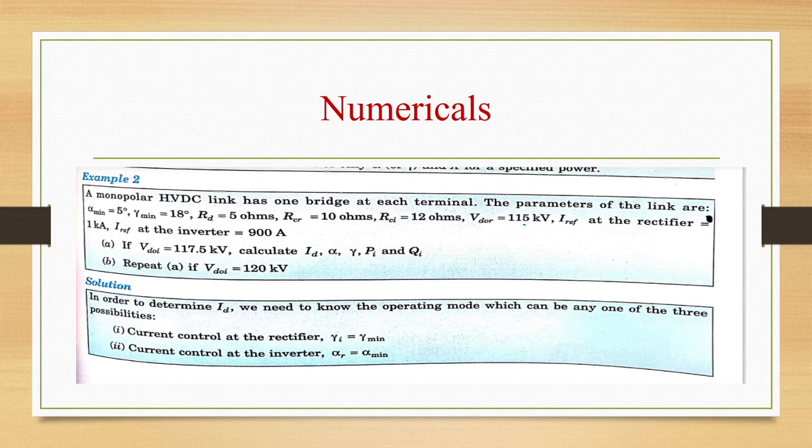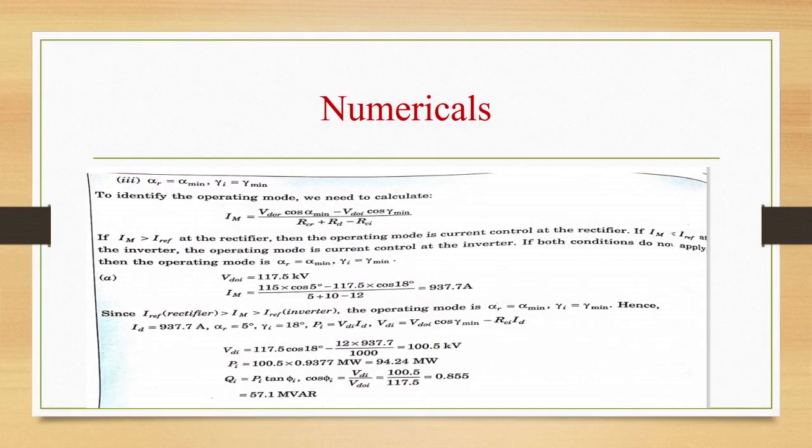In order to determine ID, we need to know the operating mode, which can be any of three possibilities. First one is current control at the rectifier, gamma is gamma minimum. Second is current control at the inverter, alpha R is alpha minimum. Third is alpha R is equal to alpha minimum, gamma I is equal to gamma minimum. To identify the operating mode, we need to calculate IM as VDOR cos alpha minimum minus VDOI cos gamma minimum by RCR plus RD minus RCI.